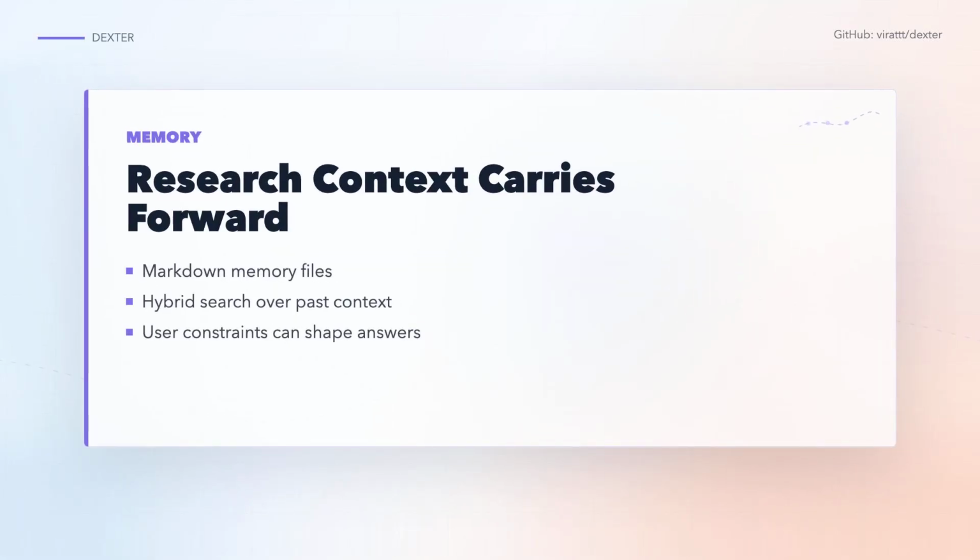Memory is another important part of the repo. Dexter can store notes in markdown files and index them with a local SQLite-backed memory system. The search path combines vector search, text search, temporal decay, and result diversification. The prompt specifically tells Dexter to recall goals, risk tolerance, position limits, and prior decisions before giving personalized financial advice. That is a sensible guardrail because finance questions depend heavily on user context.